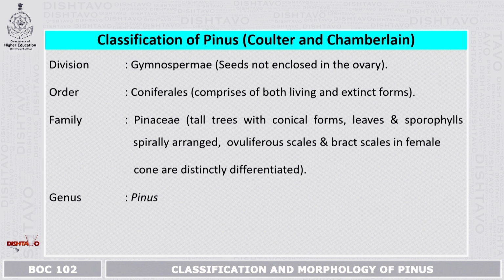Classification of Pinus, division Gymnospermae, wherein the seeds are not enclosed within the ovules. Order Coniferales, it includes both living as well as the extinct forms. Family Pinaceae, it includes the tall trees with conical forms. Leaves and sporophylls are spirally arranged. The ovuliferous scales and the bract scales in the female cone are distinctly differentiated, and it belongs to the genus Pinus. So this classification is based on Coulter and Chamberlain.